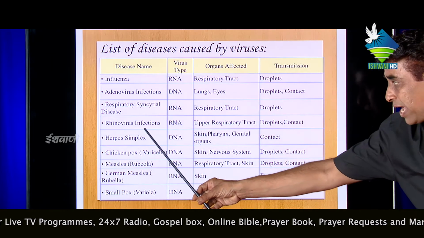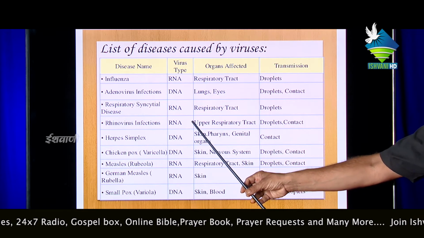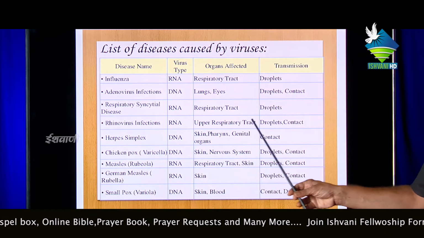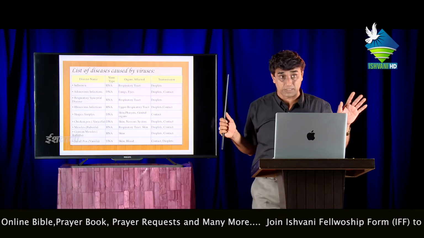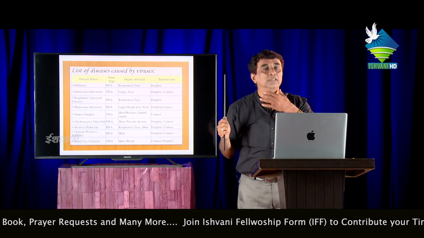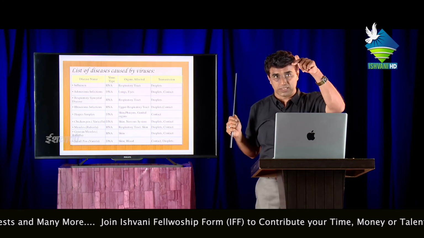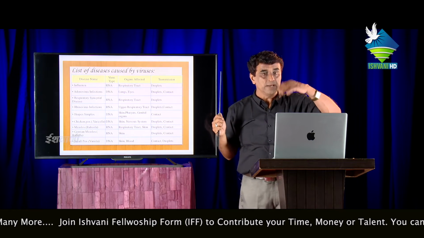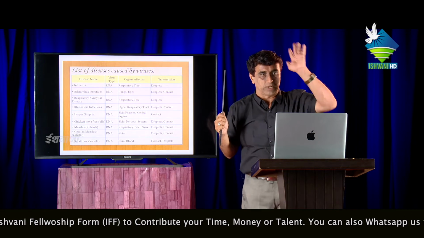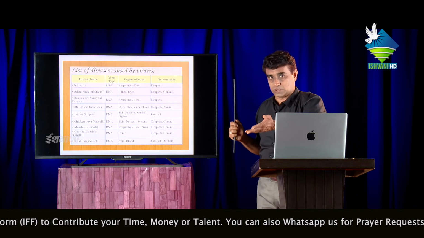The next one is the rhinovirus infection. The central genetic material is RNA, ribonucleic acid. RNA is usually single-stranded, and DNA is usually double-stranded. The upper respiratory tract means nose, nasal chamber, laryngotracheal chamber, trachea, and bronchi. This is the upper respiratory tract area. Bronchioles, alveoli, and lungs are the lower portion of the respiratory system.